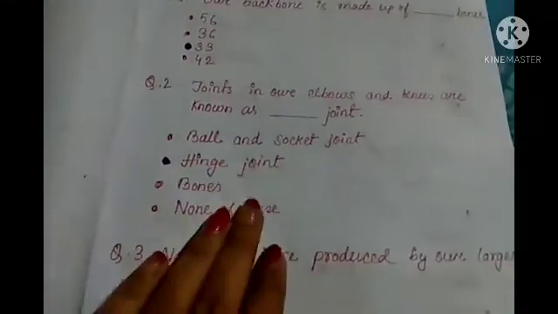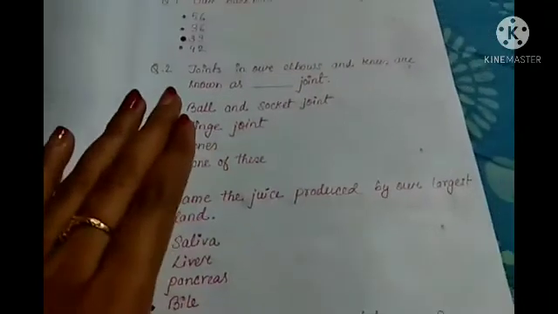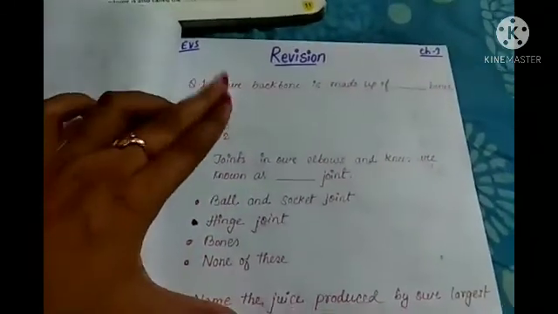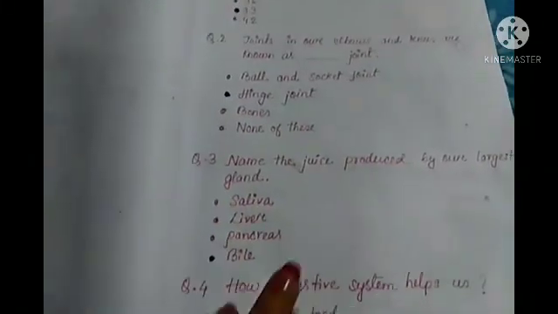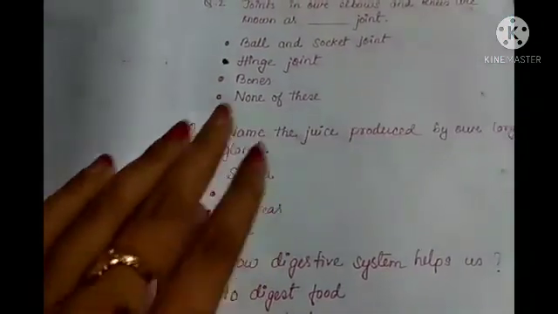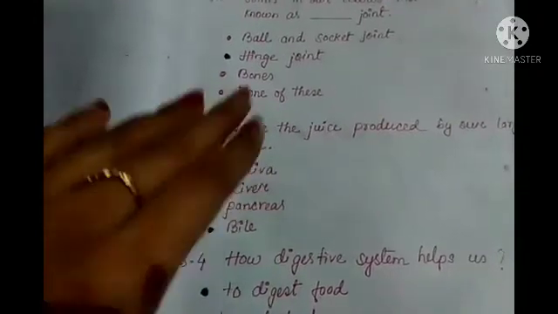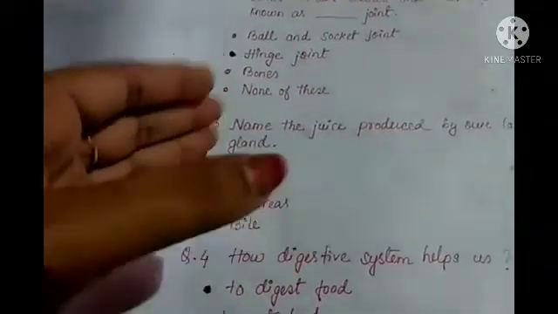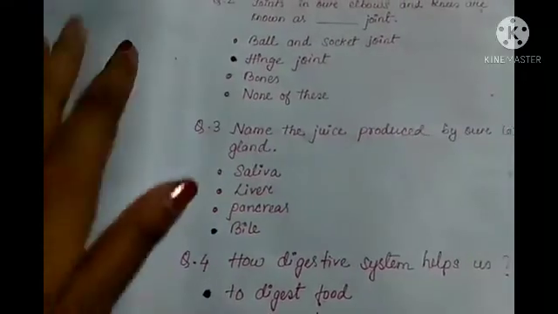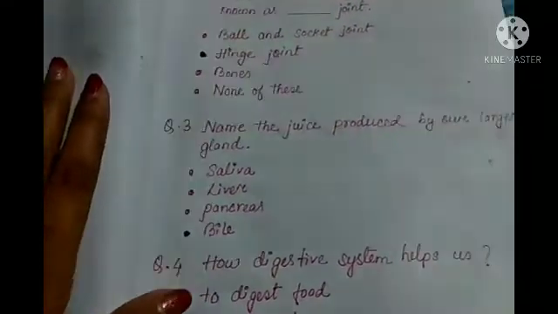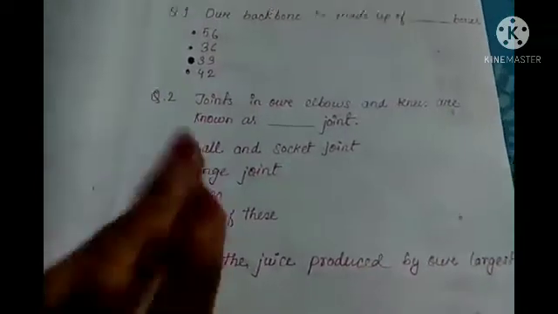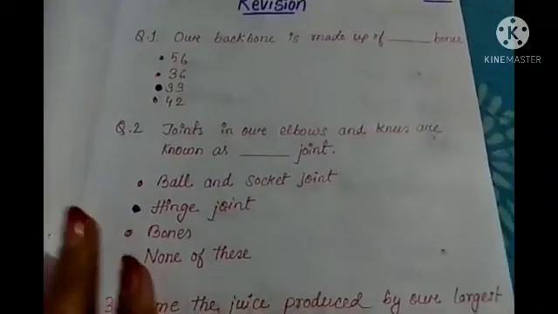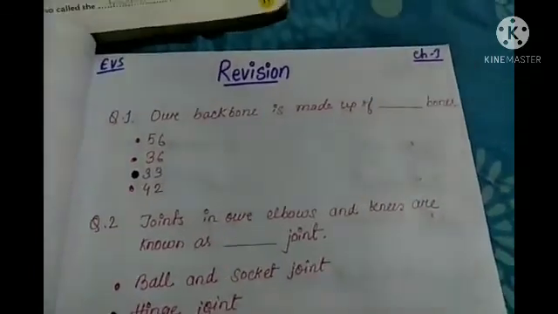So in this way you read this chapter, you do revision, and also you see these questions. And not only these questions, but if you want to make some other questions by yourself, you can also write them down. And as I told you, you can make some points after reading the chapter. Okay students, so do not forget to read the book, and do not leave any line, any corner of your book. So in this way you do your revision.